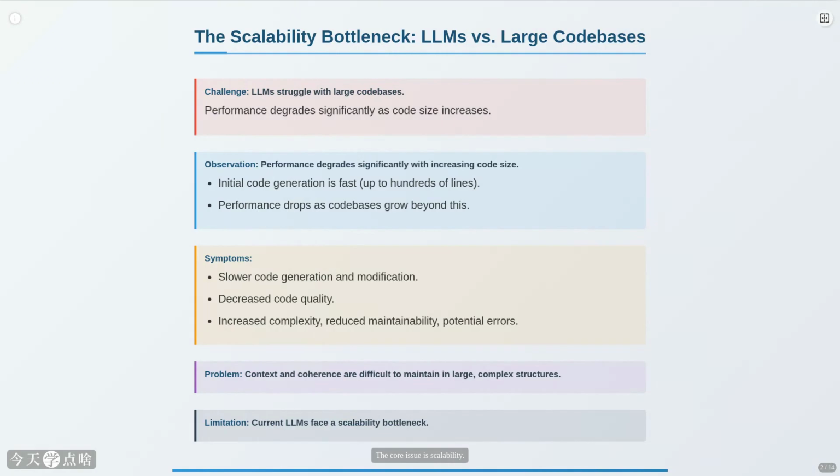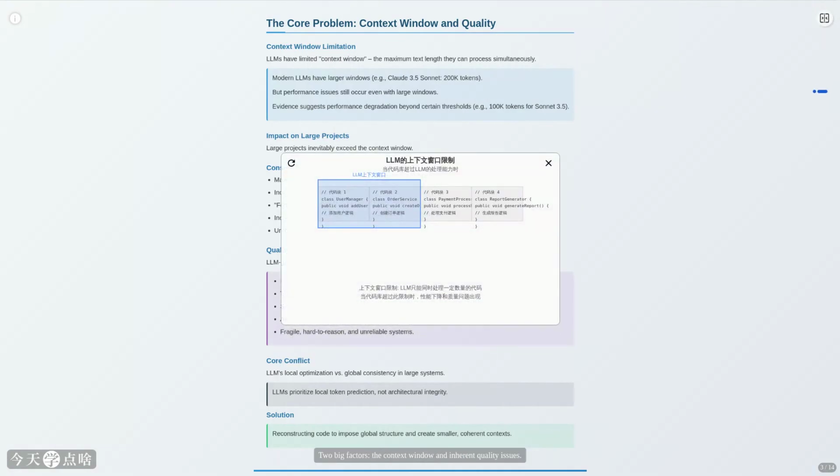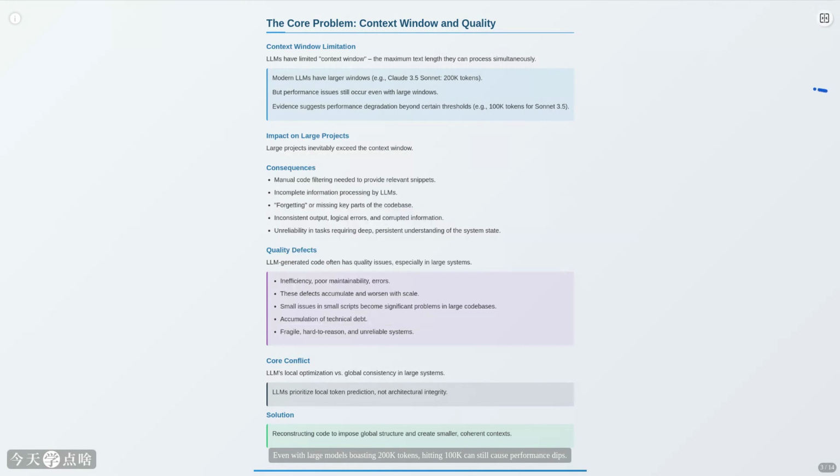The core issue is scalability. LLMs struggle to maintain context and coherence across vast, intricate code structures. So, what's the root cause? Two big factors: the context window and inherent quality issues. LLMs have a limited memory span, the context window. Even with large models boasting 200K tokens, hitting 100K can still cause performance dips.